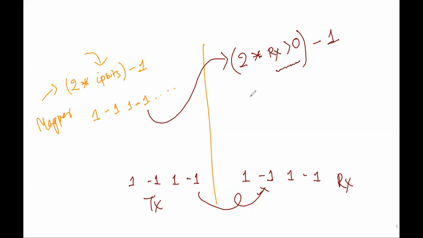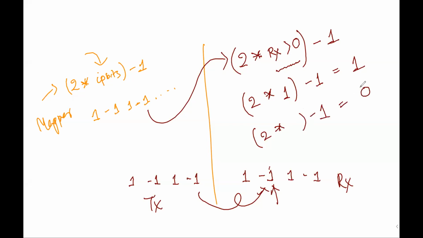So for one case, it is 2 into true, minus 1, so it is 2 minus 1, that is 1. Now for the case where it is minus 1, the received symbol is greater than 0. Is it true? It's not true, so it's false. If it is false, what will be the answer?